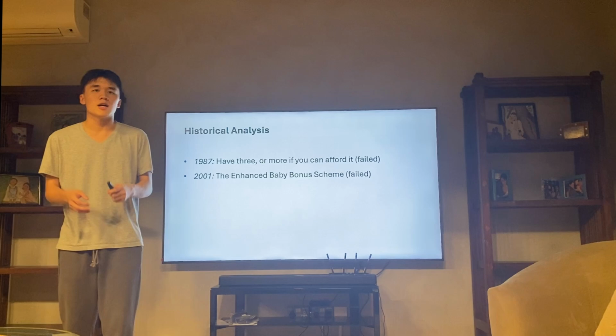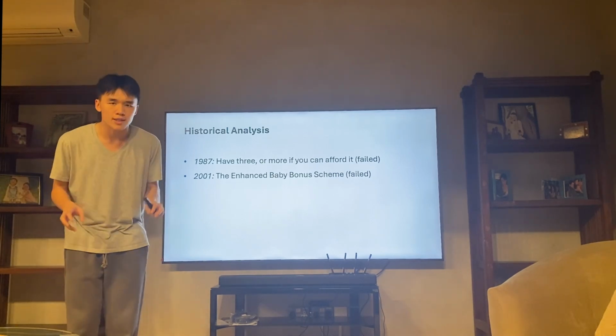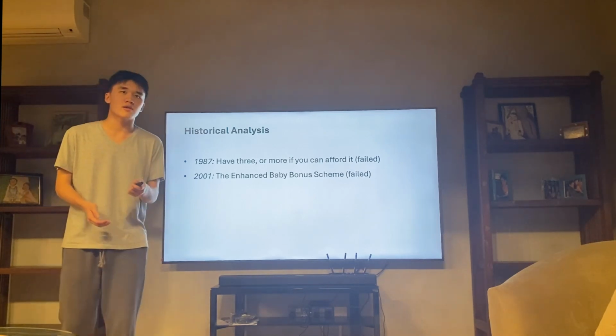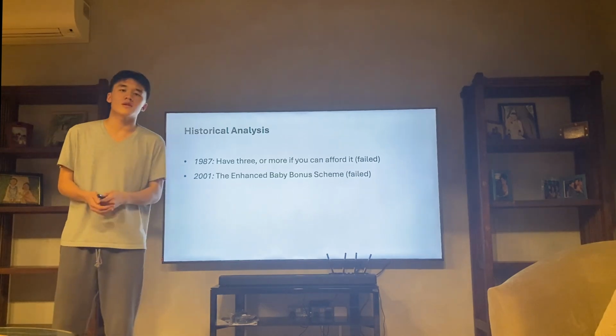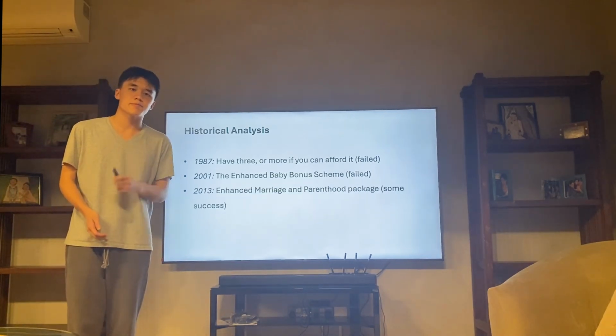"This scheme is to help parents who have made the decision to have more children cope with the costs of having them." Once again, we are emphasizing the costs rather than the gains, causing the activation of loss aversion. Ultimately, this caused the TFR to drop for the next 4 years.